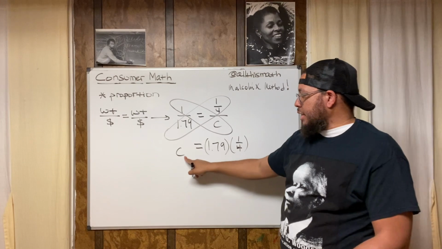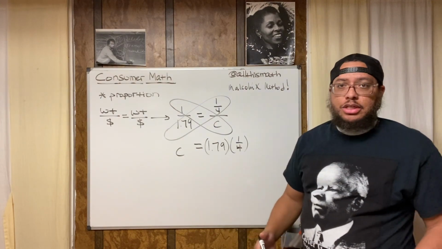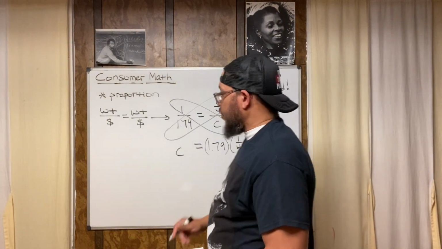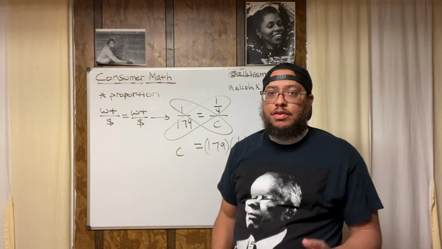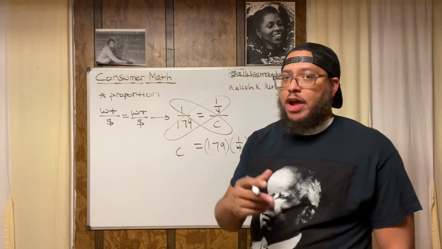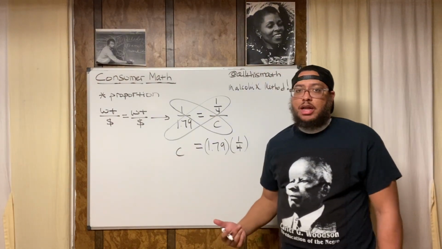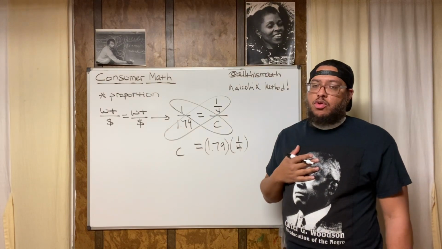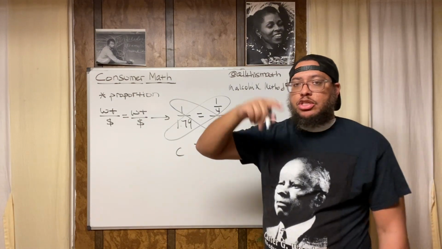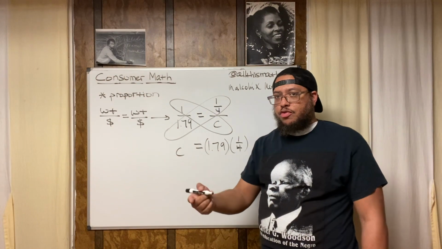All right, so now I got C is equal to 1.79 times 1/4. Now, I did this calculation already using a calculator earlier. So $1.79 times 1/4 is actually the same thing as doing $1.79 divided by 4. If you understand how to divide fractions, you know it's keep, change, flip. When you have a division problem, like $1.79 divided by 4, we would just change it to a multiplication problem, and then you would change 4 into its reciprocal, which is 1/4.